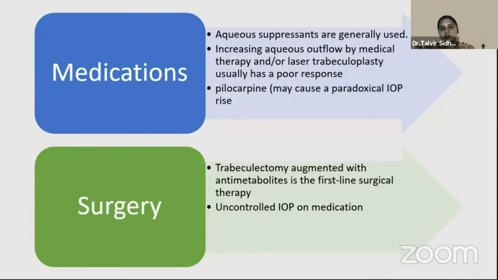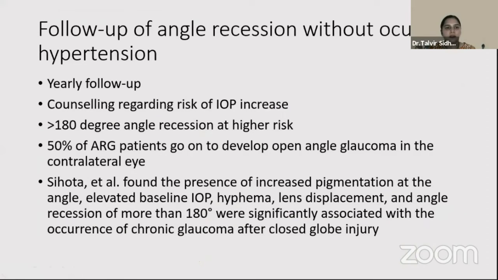It's very important, when the patient comes with an acute rise in intraocular pressure due to angle recession, that aqueous suppressants are usually used. Pilocarpine, prostaglandins and laser have poor response. Pilocarpine may even cause a paradoxical rise in intraocular pressure. If the intraocular pressure is not controlled on anti-glaucoma medications, then trabeculectomy is the first line of surgical therapy.